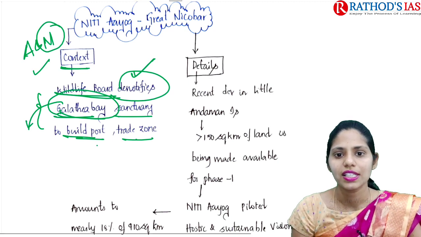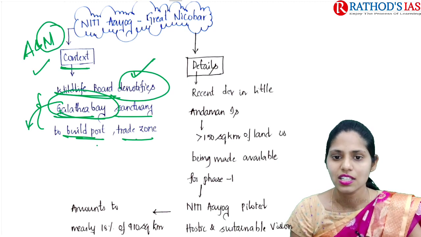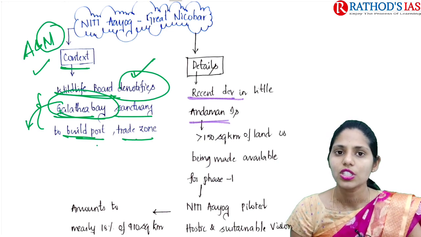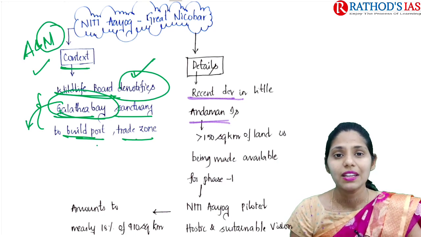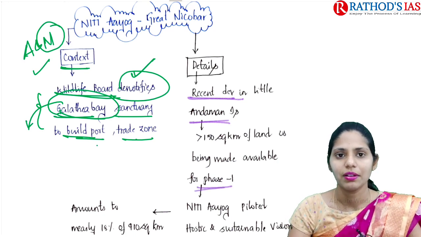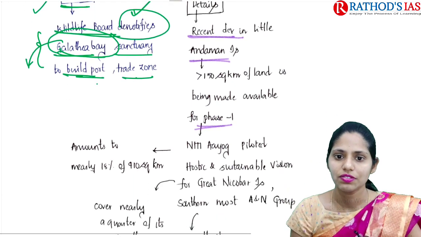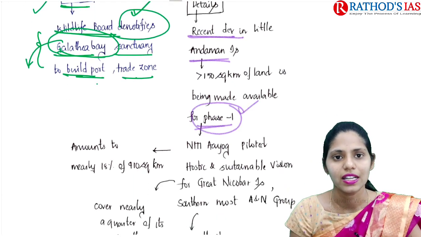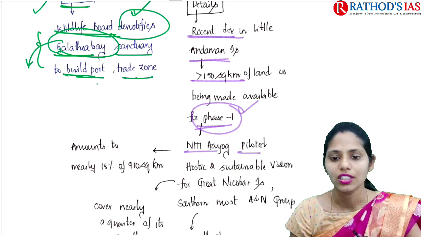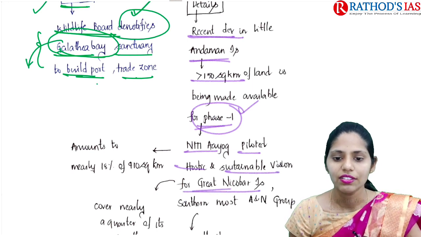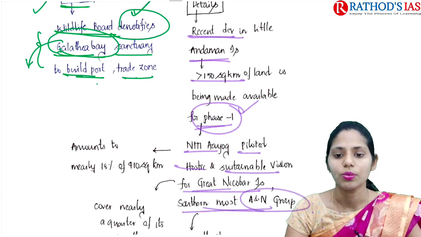If you see some details regarding this article, it mainly says that recent development in Little Andaman Islands mainly constitutes more than 150 square kilometers of land which is being made available for phase 1 development. Niti Aayog came up with a pilot, holistic and sustainable vision for Great Nicobar Islands, the southernmost of the Andaman and Nicobar group.